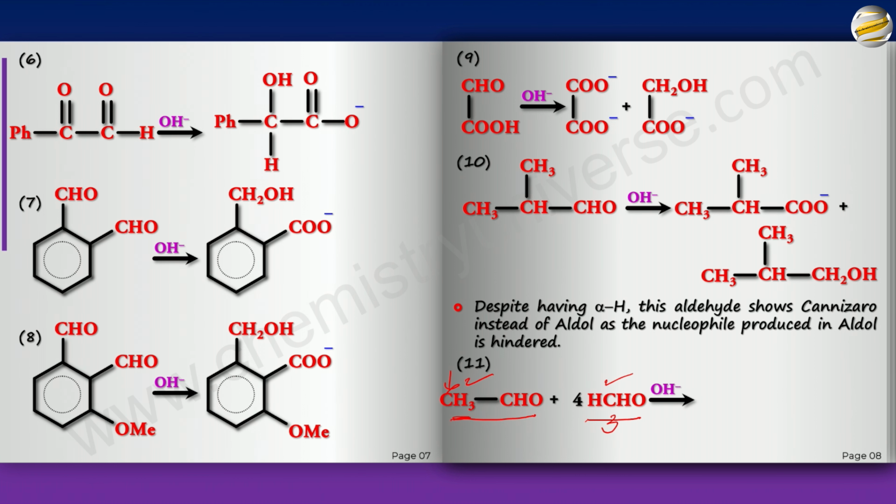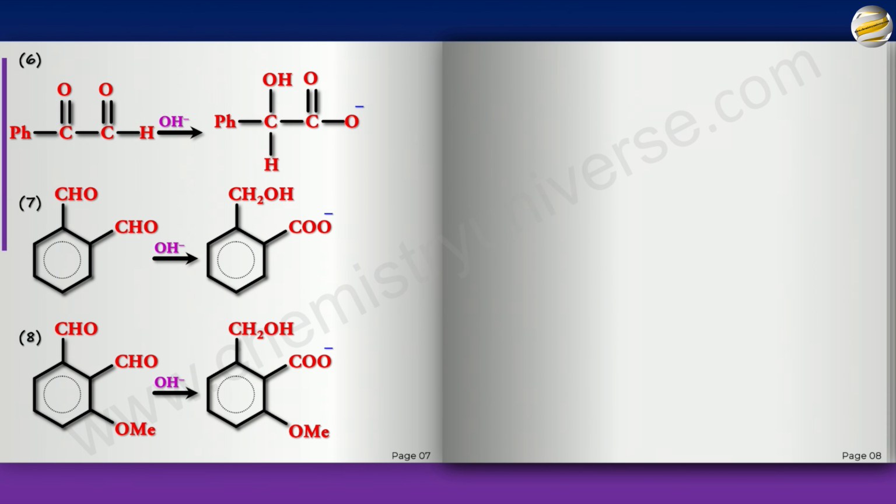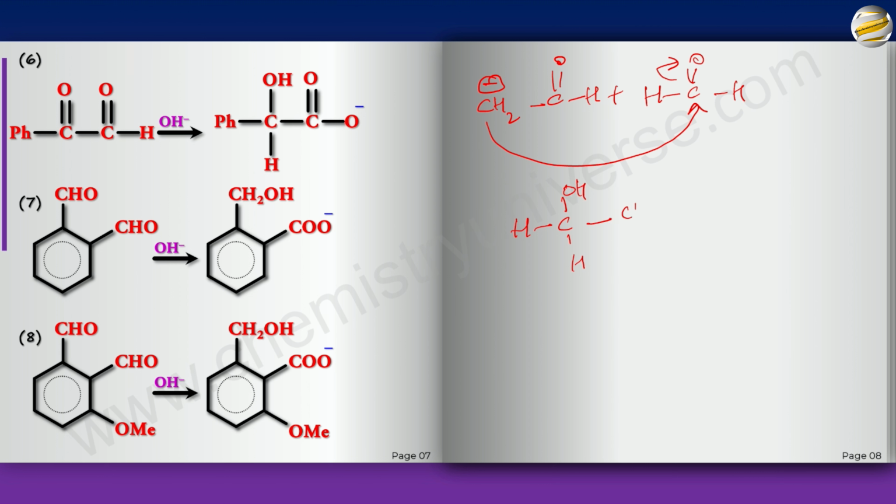So let me just erase a few of these lines and then explain to you what actually happens. Okay. So this is what happens. You get the first carbanion. I'm doing aldol now. And there is this formaldehyde. So what do you think will happen? This goes here. This goes here. So you will have HCH. And remember, it will become O minus and then you add water, it will become OH. And this guy becomes CH2CHO.